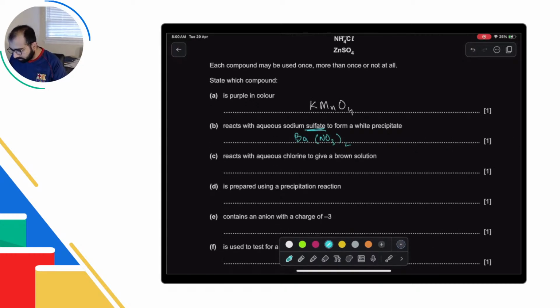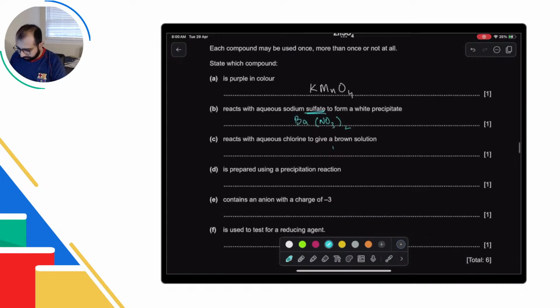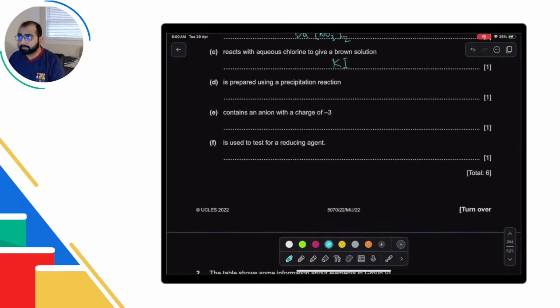Reacts with aqueous chlorine to give a brown solution. How will we get a brown solution with chlorine? When the brown color of iodine appears. So that means potassium iodide, KI. Okay. Somebody asked why not magnesium. Magnesium sulfate is partially soluble and that is why you will not use that one. Okay, so that's the reason you will not use this.